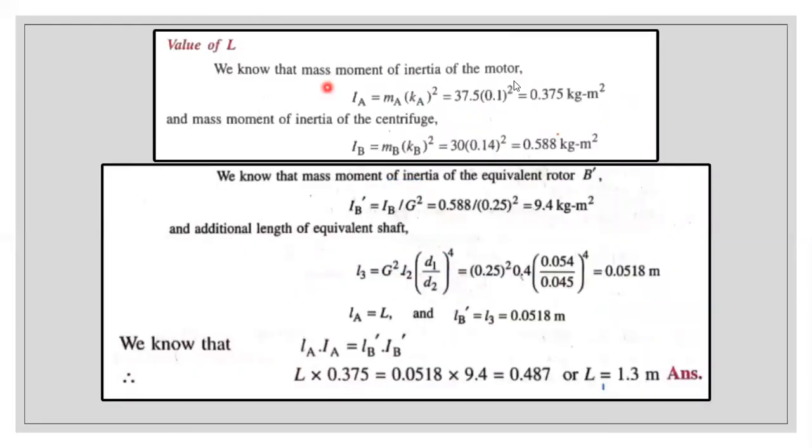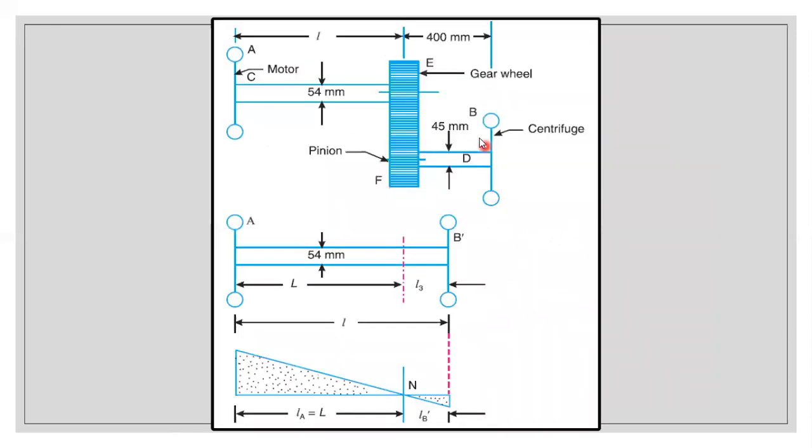We know the mass moment of inertia of the motor, that is IA. We need to determine that, as they have just given the mass value and radius of gyration value. So I is equal to mk square. Find the mass moment of inertia for the motor using the given values, as well as the mass moment of inertia for the centrifugal pump, IB. This value is for the centrifugal pump, but we need to determine it for the equivalent rotor B dash. Once we convert into a torsionally equivalent shaft, we will get a different B dash value. So we need to determine it with the help of the formula.